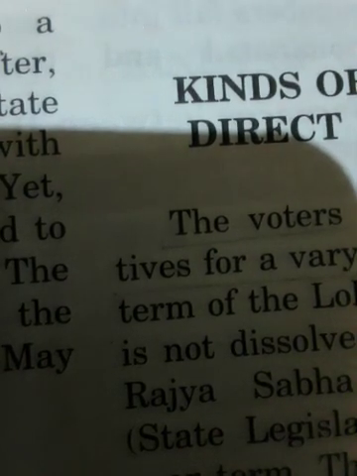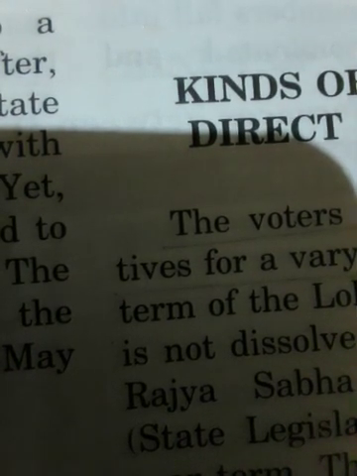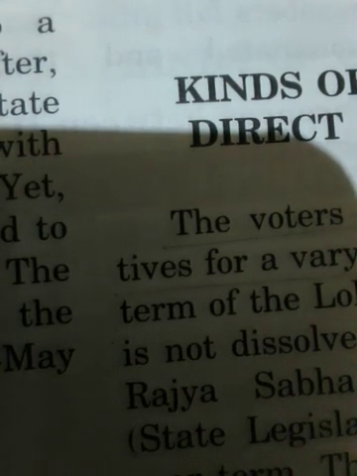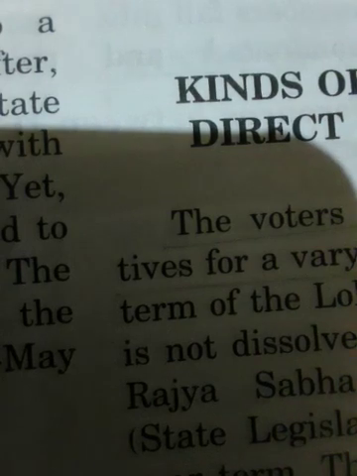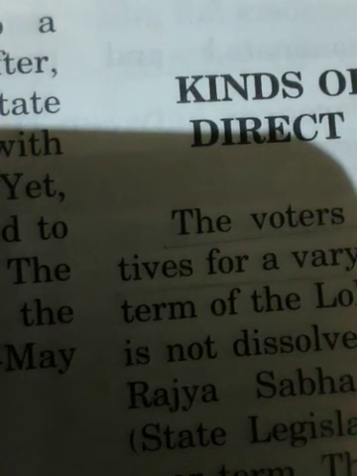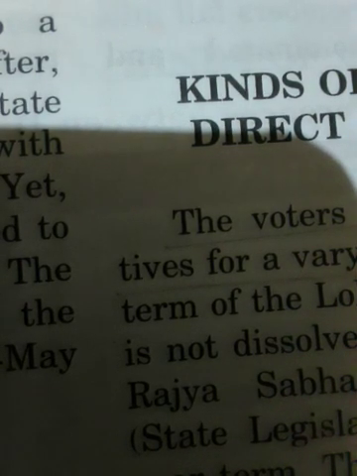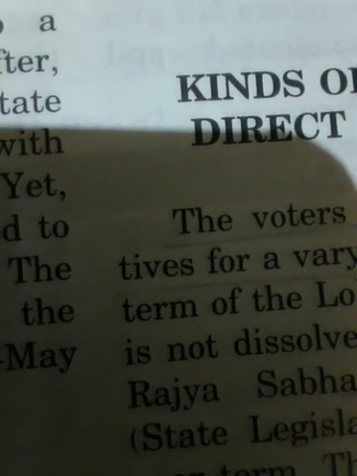Representative government is one in which there is a legislature composed of representatives freely elected by the people. Now, what is this representative government? It is one where a legislature is composed of representatives who are freely elected by the people.